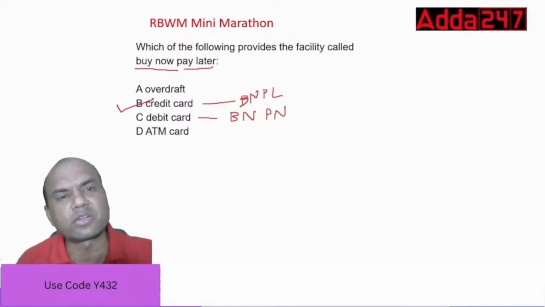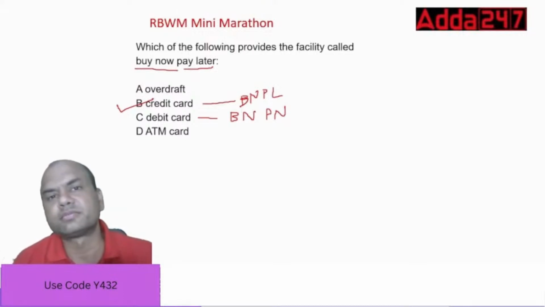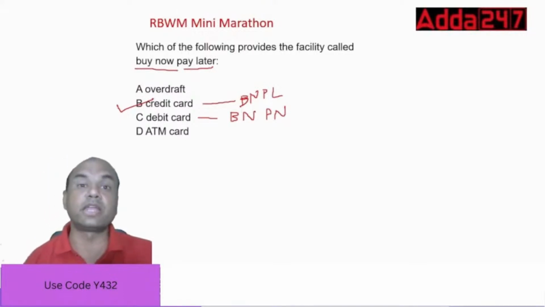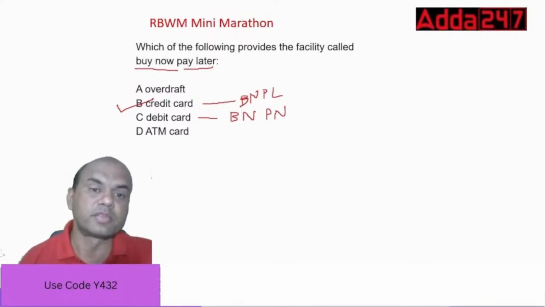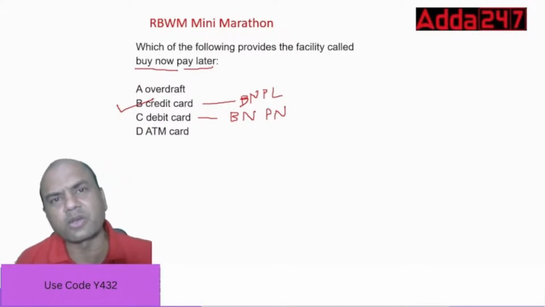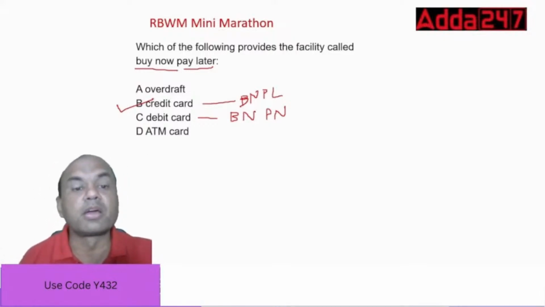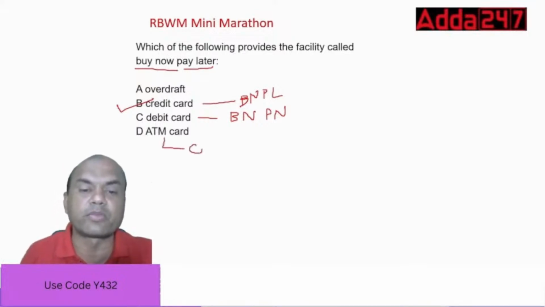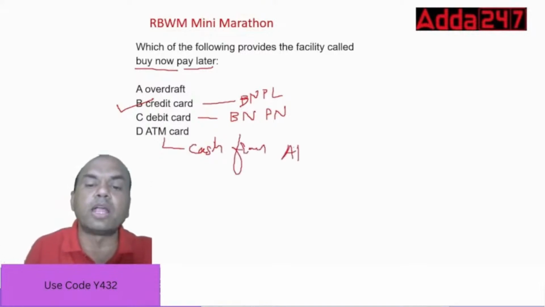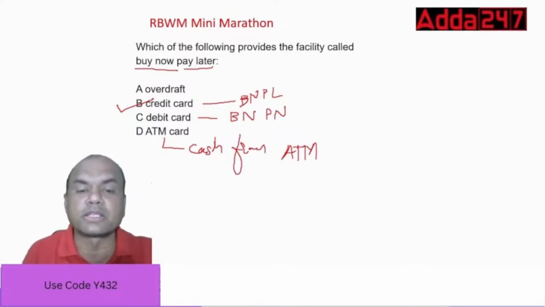ATM card and debit card are almost the same. Nowadays ATM cards are almost gone. What is the difference between an ATM card and a debit card? Nowadays banks don't have ATM cards at all, but earlier they used to. With this, only cash can be withdrawn from the ATM. You can't make any purchase.